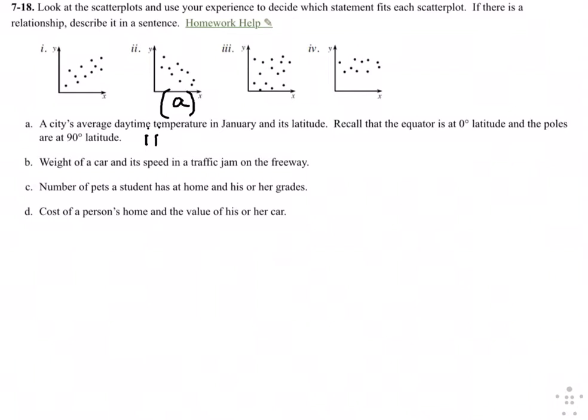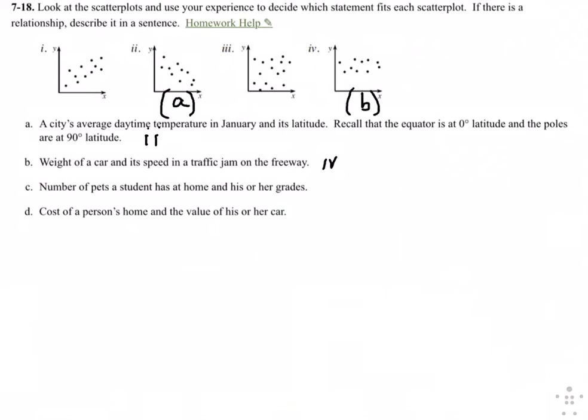Okay, the second one is the weight of a car and its speed in a traffic jam on the freeway. Now, I don't know about you, but trucks and cars that are stuck in traffic jams go the same speed, which is almost nothing. So I would say that if the weight increases, the speed is going to stay the same. So that would be this last graph over here, graph 4. Because as the weight increases, if weight is x, the speed, which is y, would stay the same in a traffic jam. So this is B for that one.